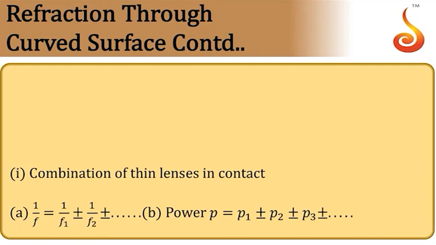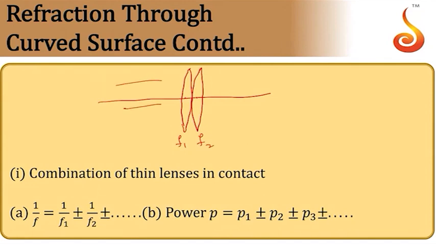Suppose you have a combination of lenses kept in contact. By Cartesian sign convention, convex lens has positive focal length. So if this has focal length f1, this has focal length f2. They are kept coaxial, and a parallel beam of light falls on it, or otherwise also. If they are in contact, then the effective focal length is given by 1 by f is equal to 1 by f1 plus 1 by f2. If one of the lenses is concave, then you have to replace it by minus f. So power of the combination will be the sum of the individual powers when they are kept in contact.